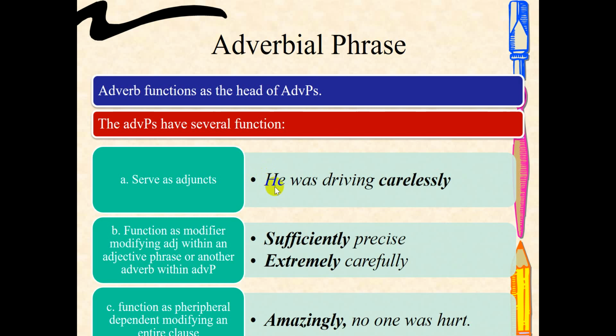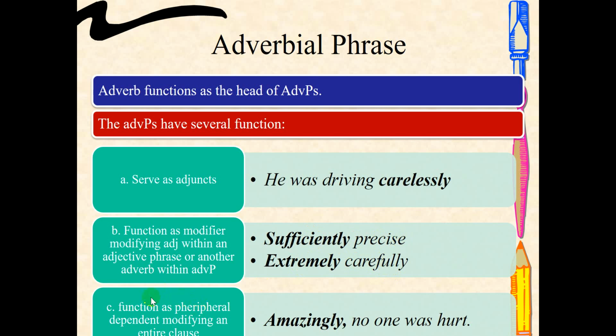For example, he was driving carelessly. Carelessly modifies the phrase was driving. If the adverb phrase functions as a modifier, it becomes sufficiently precise, or extremely careful. So the adverb modifies another adverb.